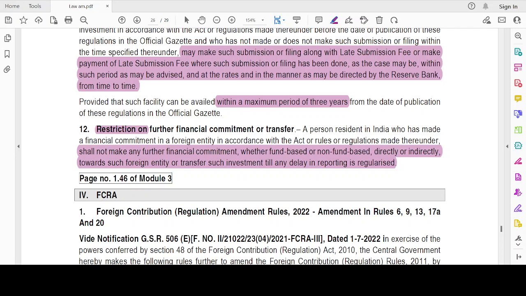So with this, we have completed all the amendments with respect to FEMA, which is applicable for May 2023 examination.